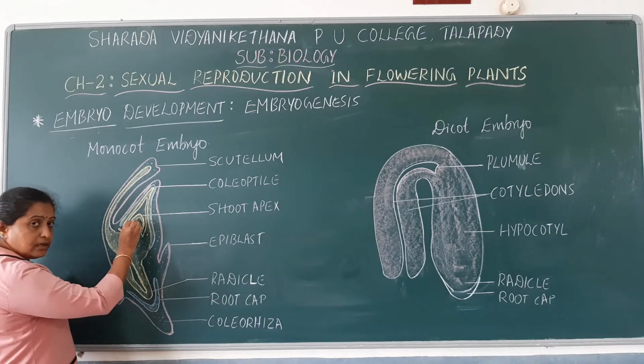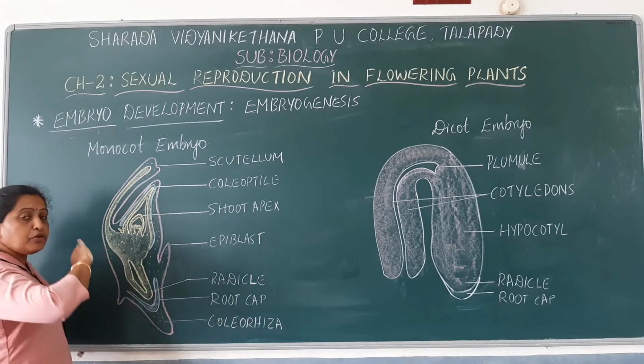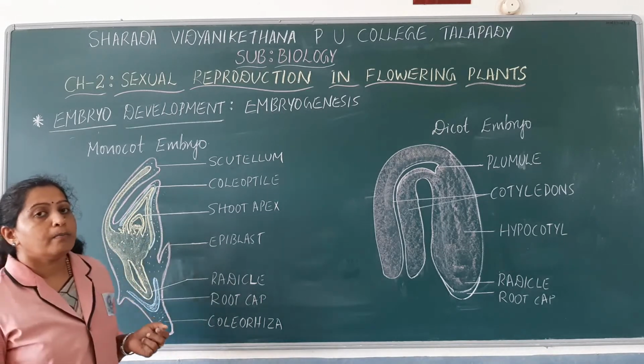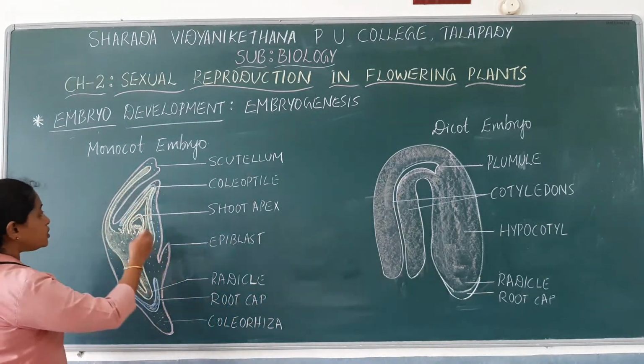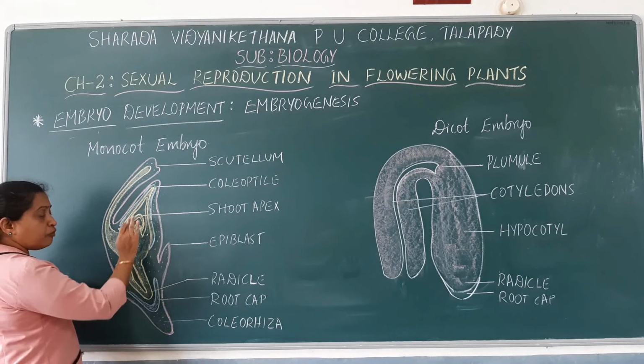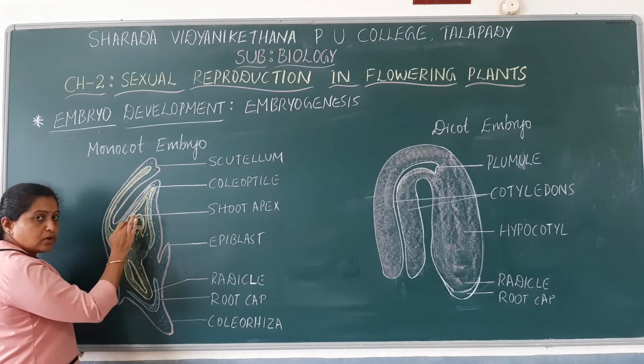In case of monocot embryo, you have to remember that always the tip of the embryonal axis, it may be either the plumule or the radicle, is usually covered by a protective covering or sheath.